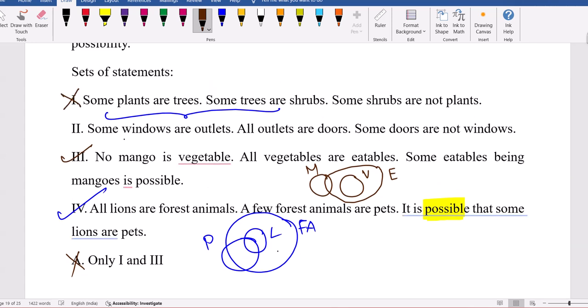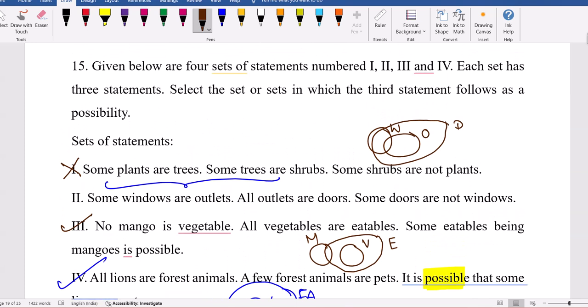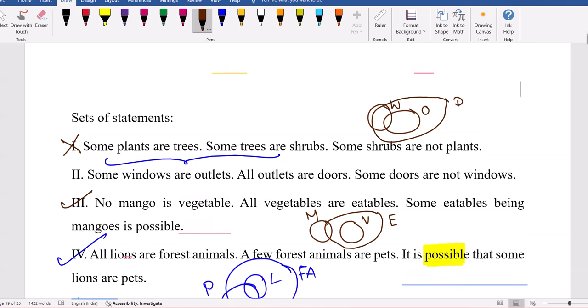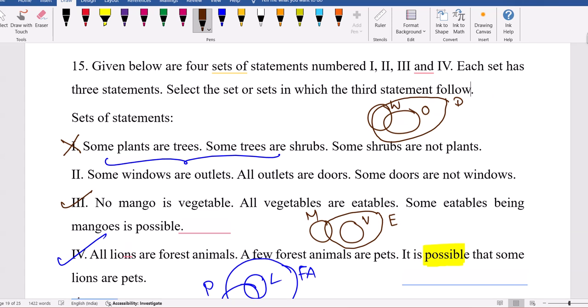Now the second one: some windows are outlets. All outlets are doors. Now, some doors are not windows. They didn't use the word possibility here. Here actually that's the mistake. They mentioned it in the question, but here they're not using possibility. I think that's not the case. Third statement follows. Here they did not use the word possibility.